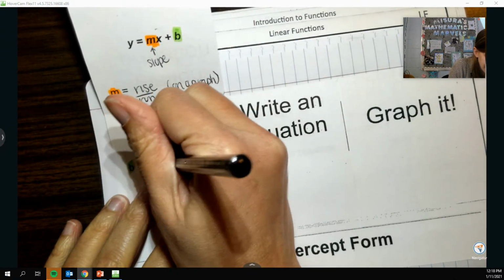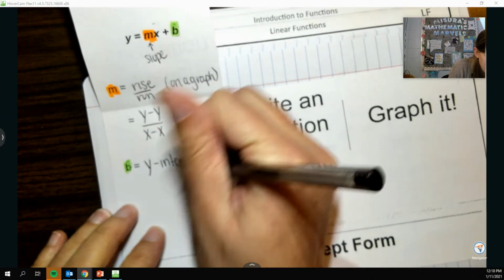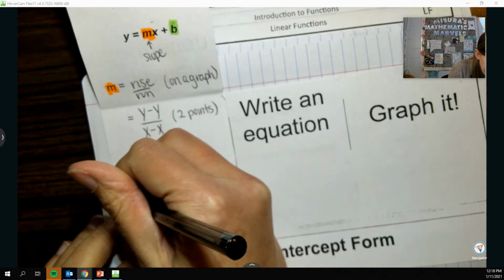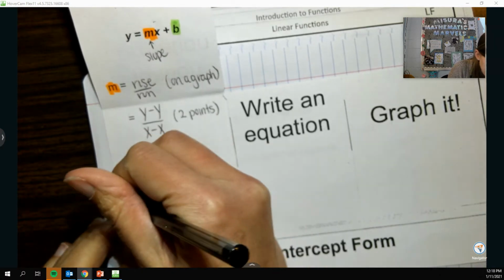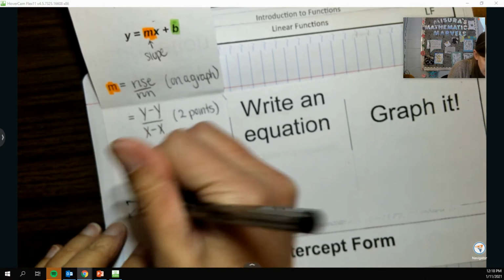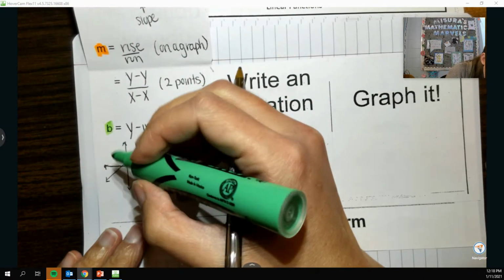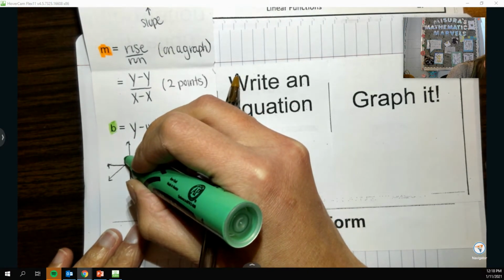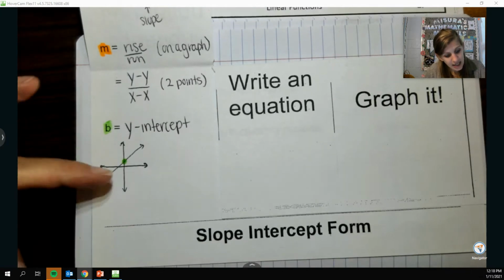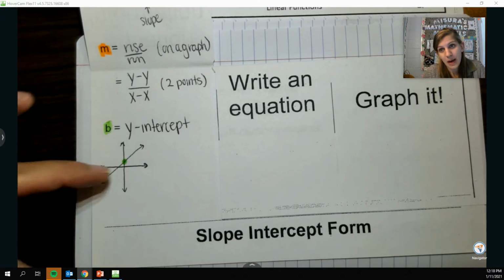Now, graphically, when I'm looking for the y-intercept, when I'm looking at my line, I'm going to look for where that line touches your y-axis. So whatever that number is right there, like maybe in this case it kind of looks like it's at 1, that would be your y-intercept.